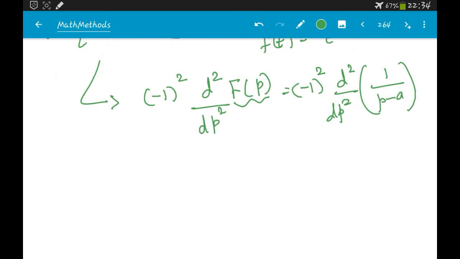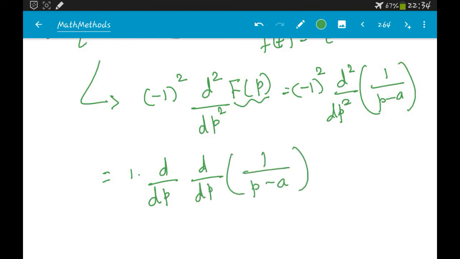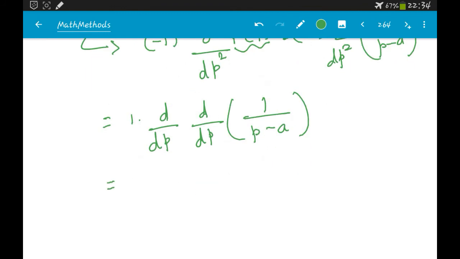Let's do it one by one. Minus 1 power 2 is nothing but 1, so we don't have to bother about that. So we have d by dp into d by dp of 1 by p minus a. What is d by dp of 1 by p minus a? It is minus 1 into p minus a whole power minus 2.